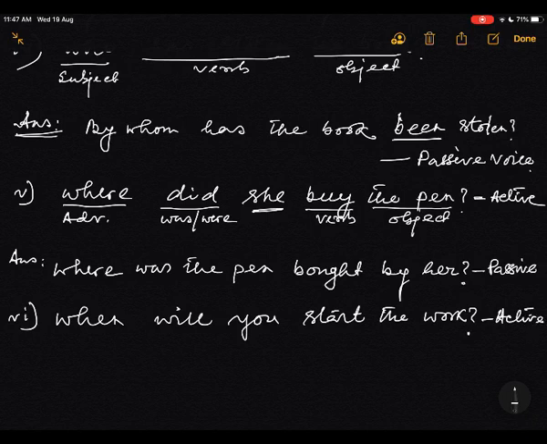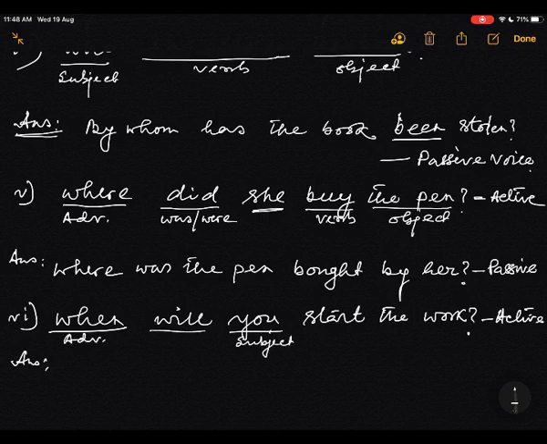Now the answer is passive. Analyze the sentence. When is the adverb. This is the subject. And this is the auxiliary verb. And this is the verb, the main part of the sentence. And this is the main part of the passive voice, the object.